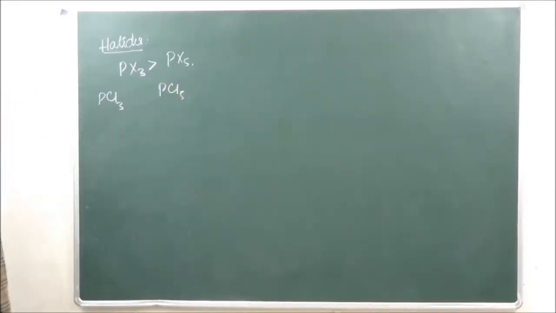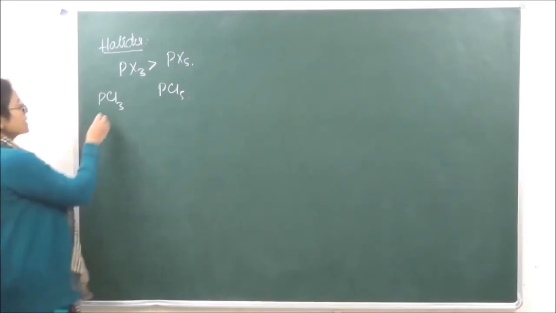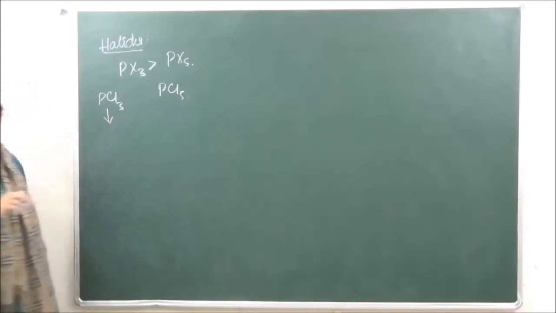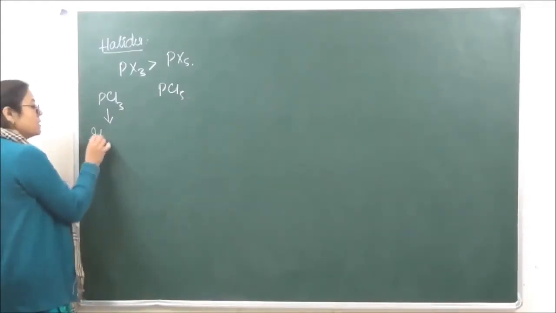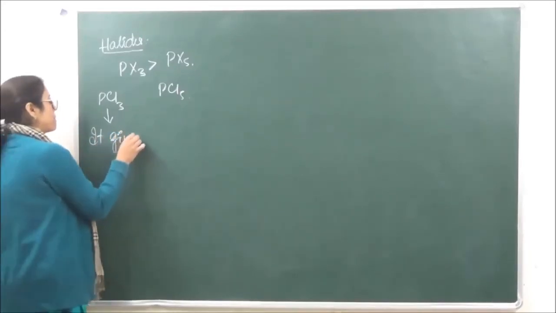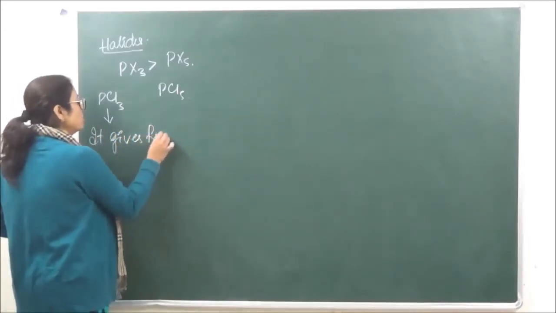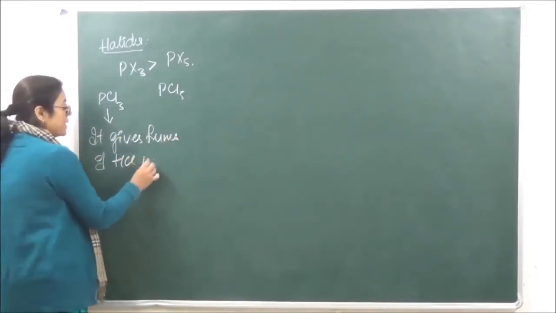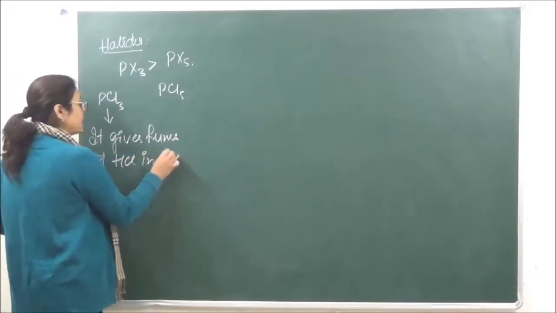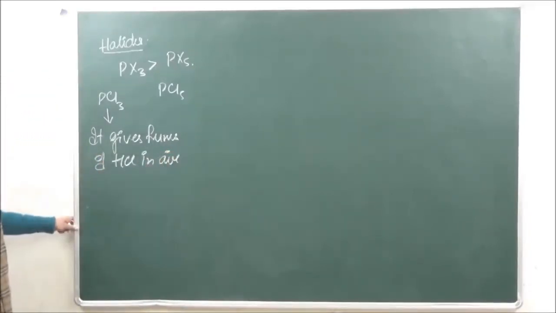Their structures are also very important. So PCl3, when we are talking of PCl3, it moists in air. It is going to give us fumes of HCl in air, right? This is one important reaction.